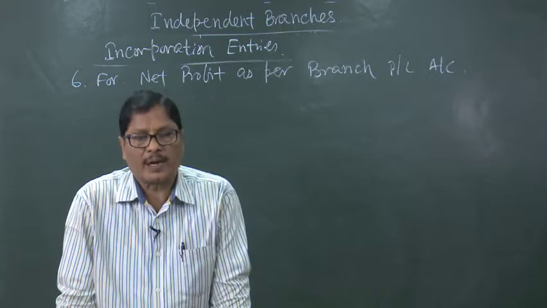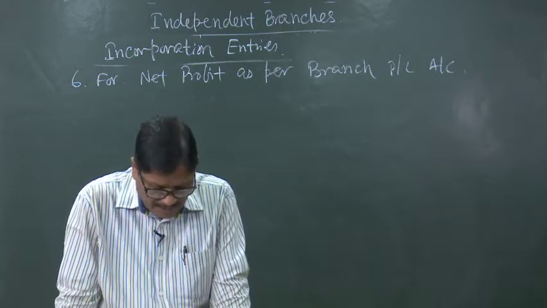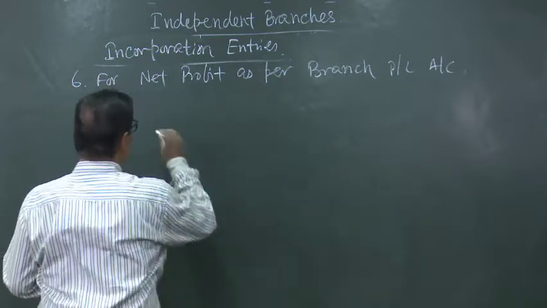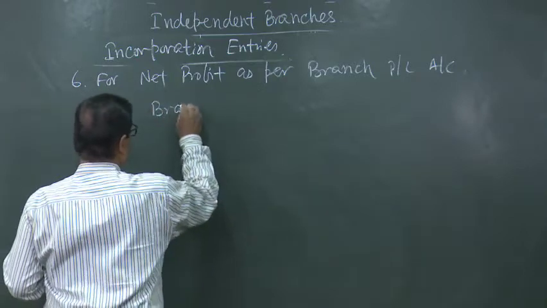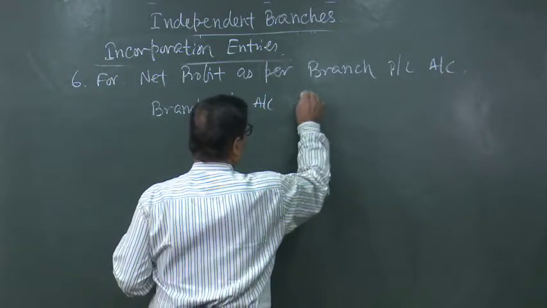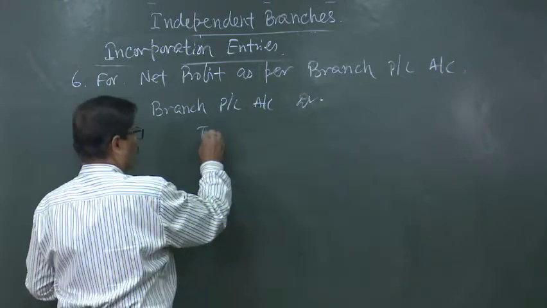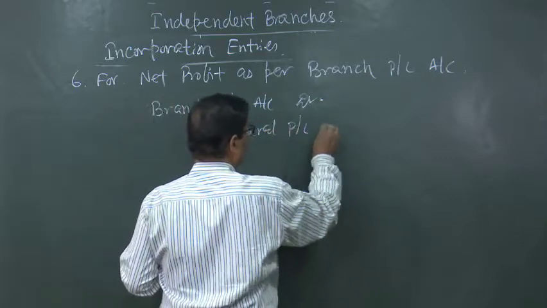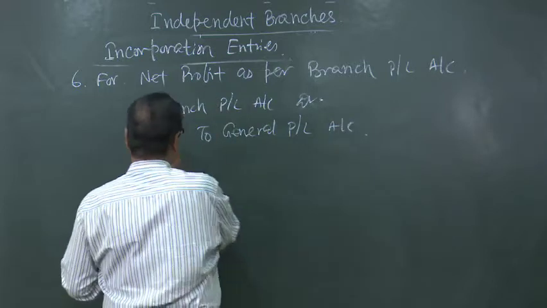If it is showing a net profit, what will be the entry? If profit is there, branch PL account debited to general profit and loss account. Branch PL account debited to general profit and loss account.